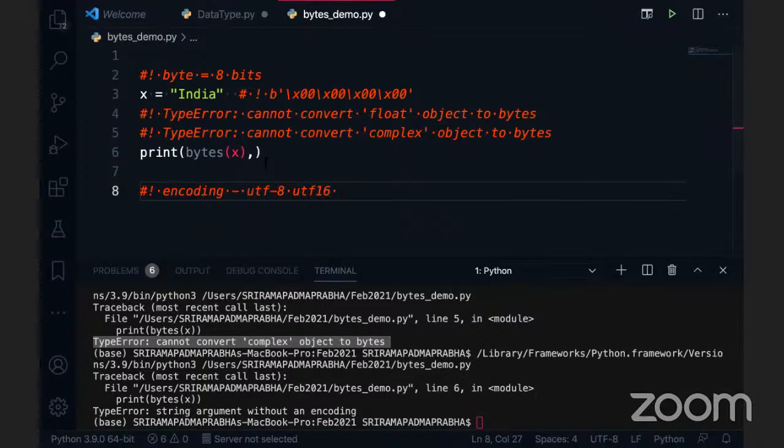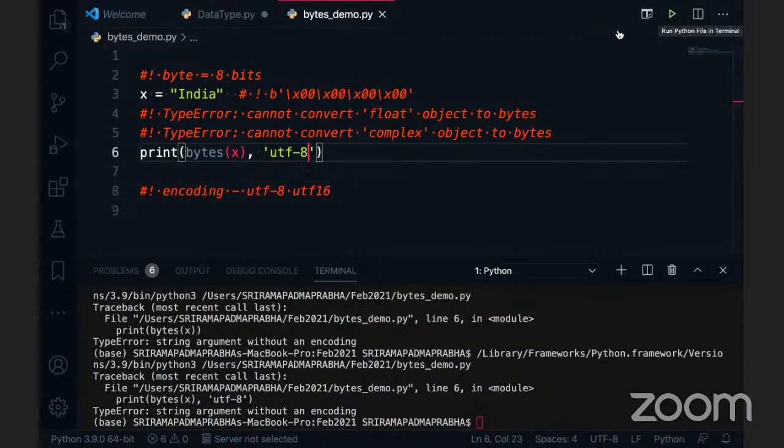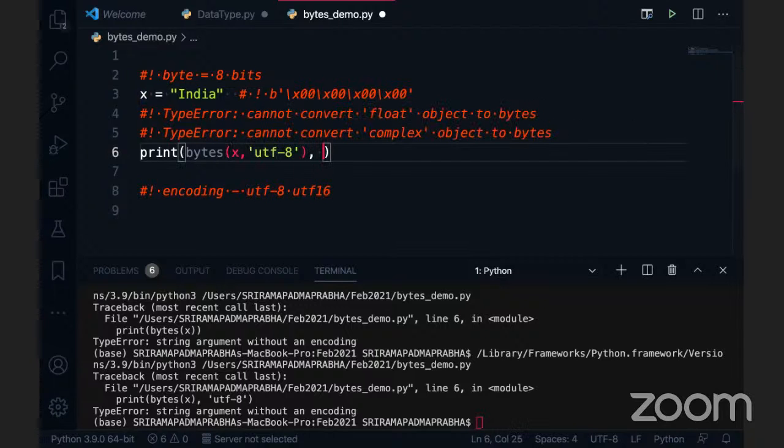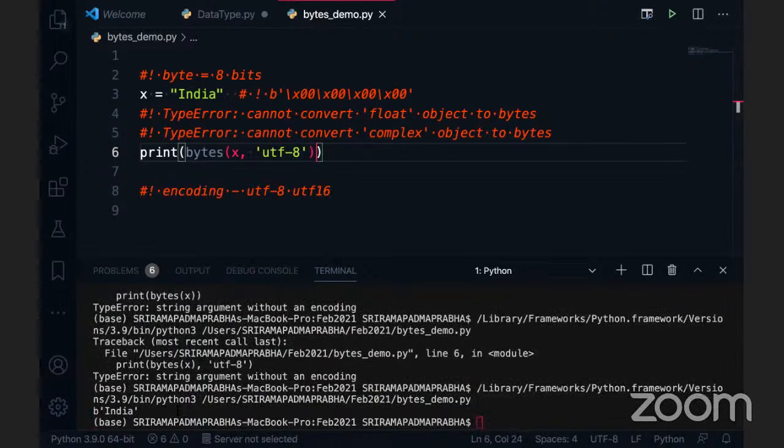Okay, so there is no keyword called encoding here, but we can directly specify UTF-8 or UTF-16. This actually works that way. Now I'm going to execute this code. You see, "String argument without encoding techniques." How does this come? Because I've given this into the print statement. That is my bad. Instead of this, you have to give it here. Okay, so here it is. That was my mistake. Now I'm going to execute this code. You can see the India is printed.